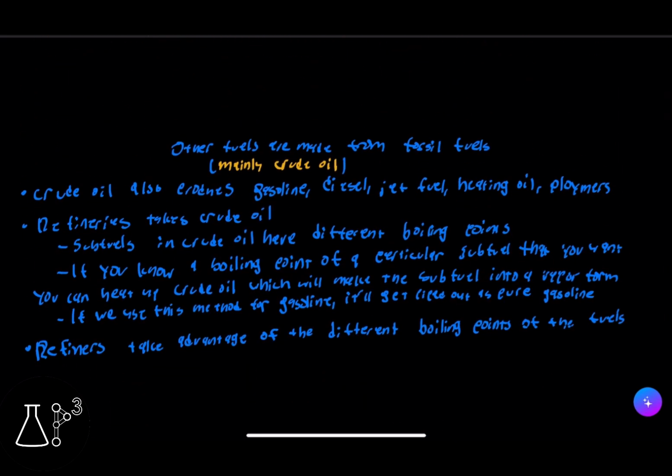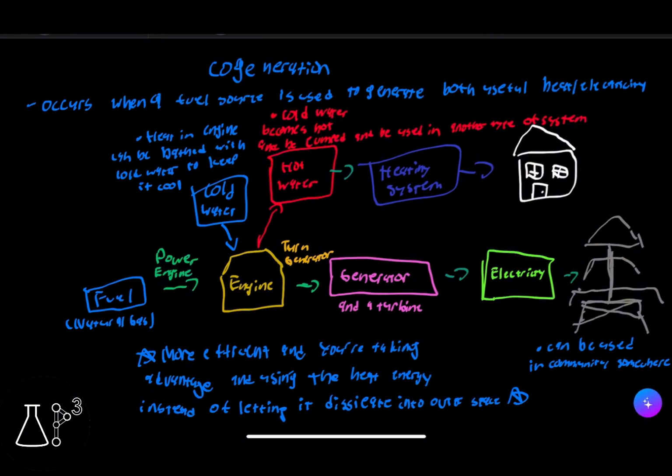Now we're going to talk about cogeneration, and it occurs when a fuel source is being used to generate both useful heat and electricity. So we take natural gas, and it's going to power the engine, and the engine is going to turn a generator and a turbine to produce electricity, and the electricity can be used in a community somewhere.